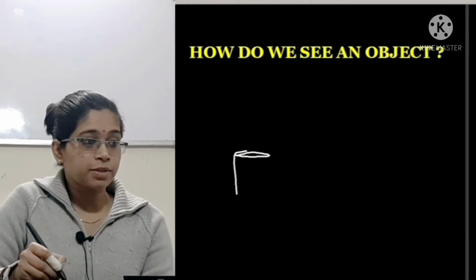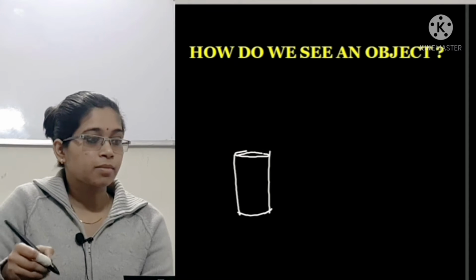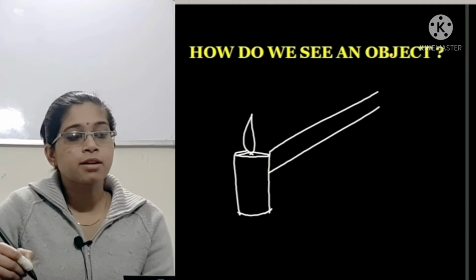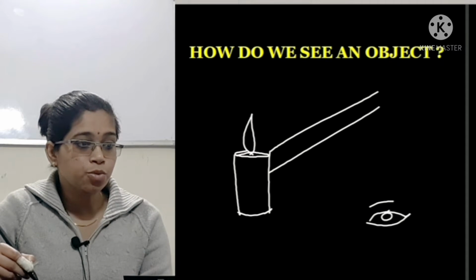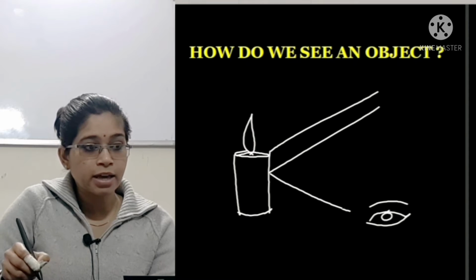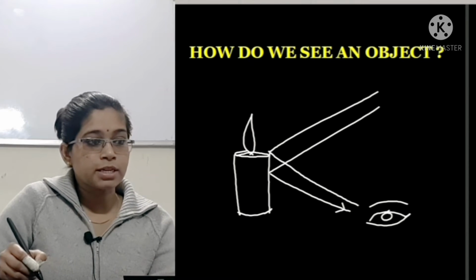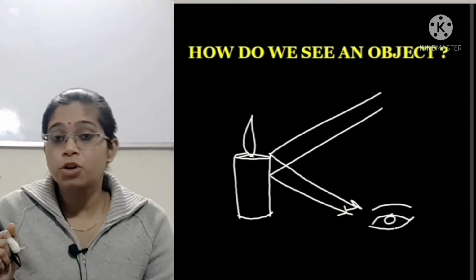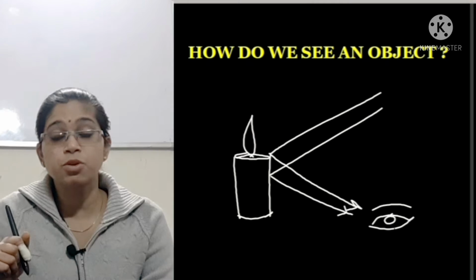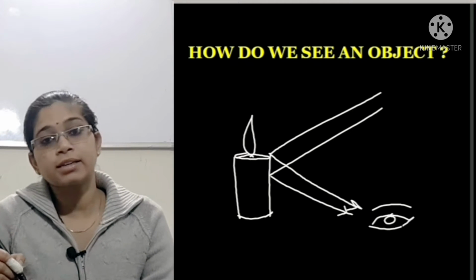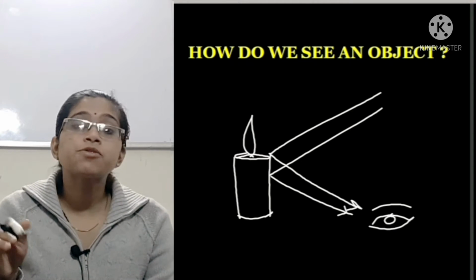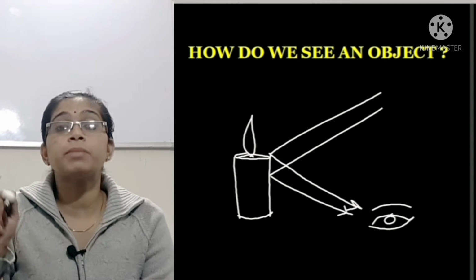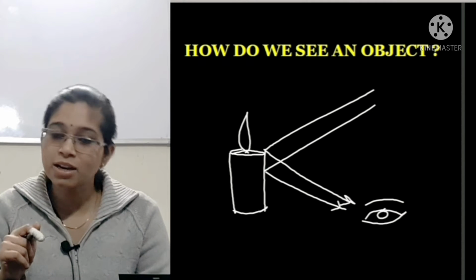Let's say we have this candle, right? The natural light that falls on it gets reflected, and when we view this candle, this reflected ray reaches our eye, right? And after reaching our eye, one phenomenon, that is refraction, takes place, because of which an image is formed inside the retina. If the image is forming on the retina, then we are able to see, and if the image is formed on the blind spot, then we will not be able to see an object.